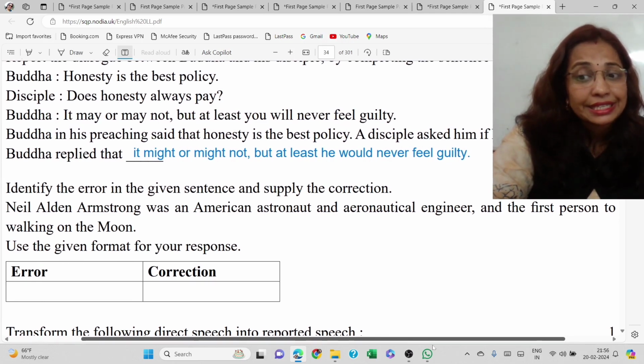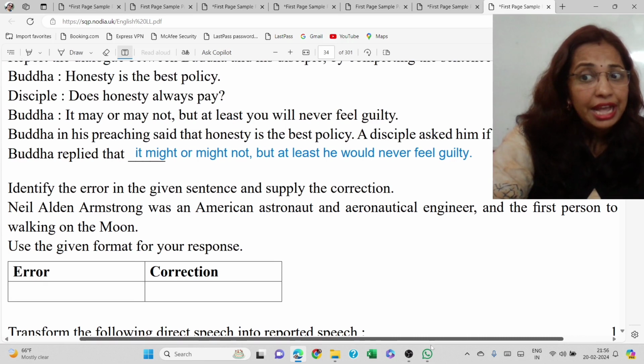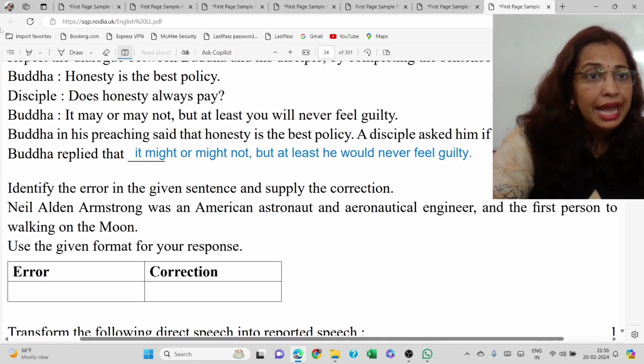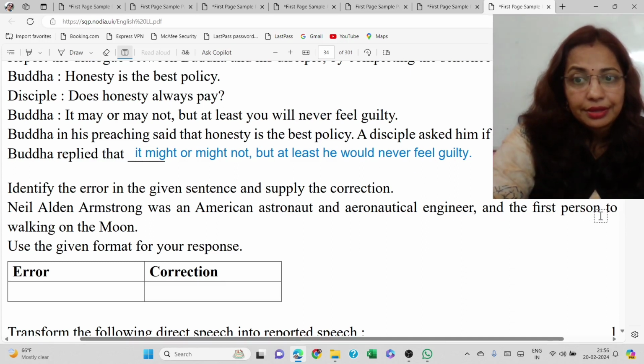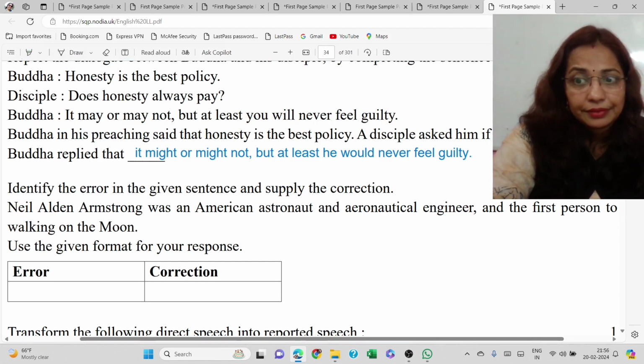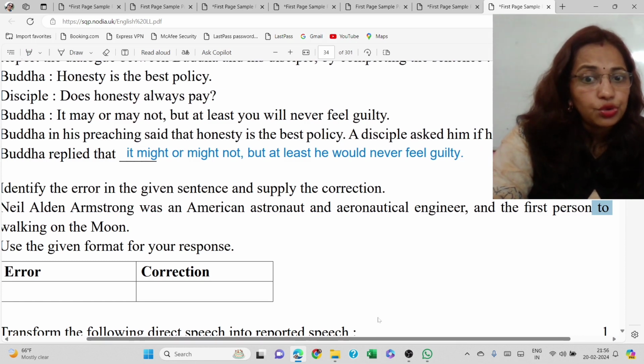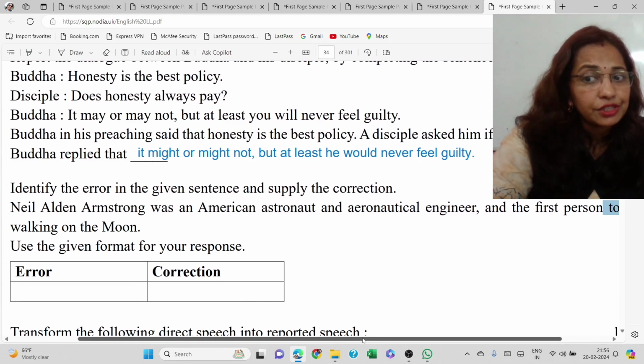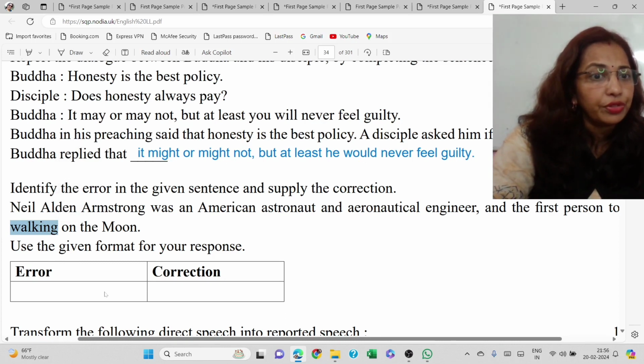I told it in earlier videos also that after to, we always take the first form of the verb. So walking should not be there. The answer has to be to walk on the moon.